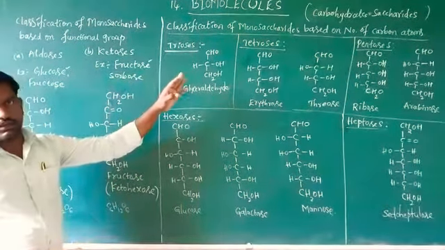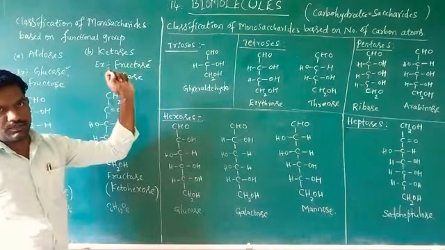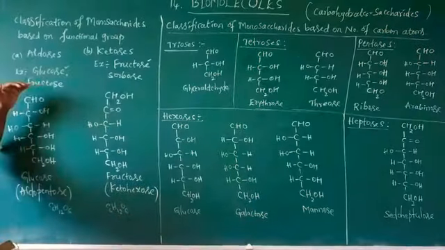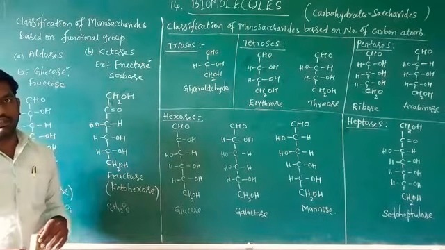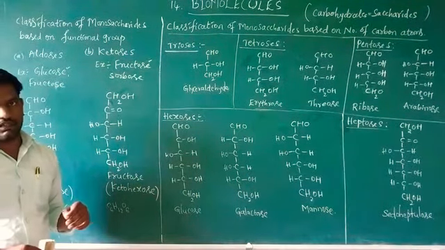Carbohydrates are also called saccharides. Saccharides are classified as monosaccharides, oligosaccharides and polysaccharides.